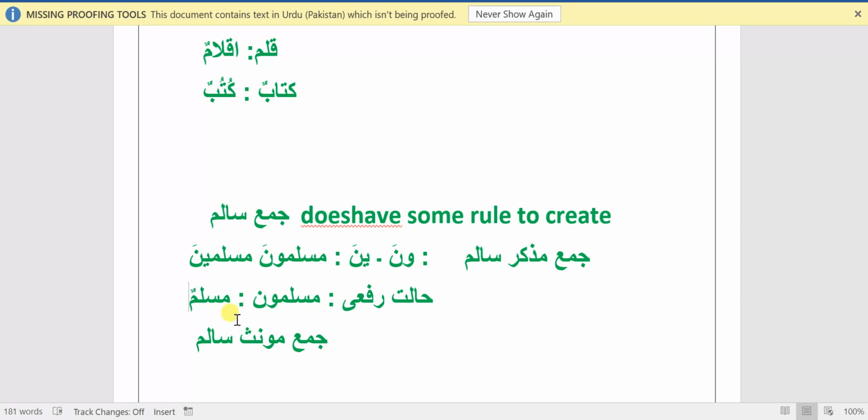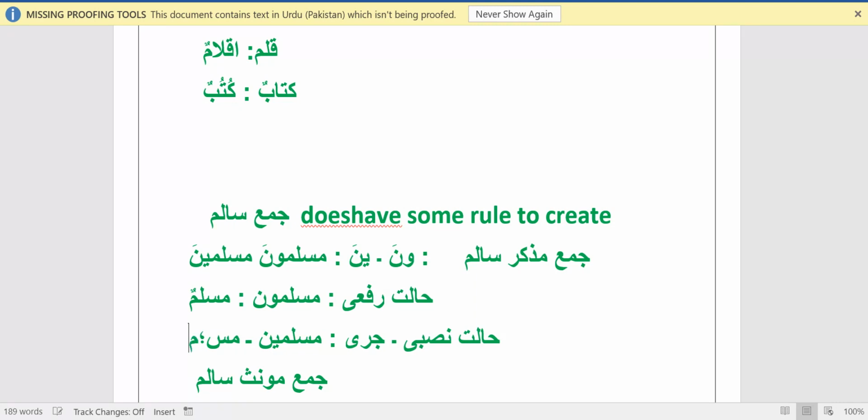For reference, I have written the Wahid format. In halat nasabi and jarri, add ya: Muslimina. For reference, I am writing the Wahid format, Muslimun or Muslimi.